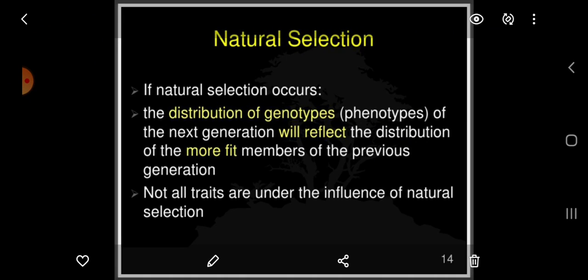Natural selection. If natural selection occurs, the distribution of genotypes or phenotypes of the next generation will reflect the distribution of the more fit members of the previous generation. Not all traits are under the influence of natural selection.